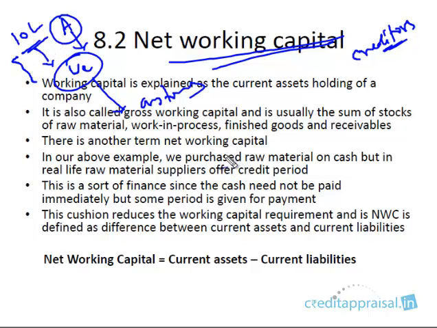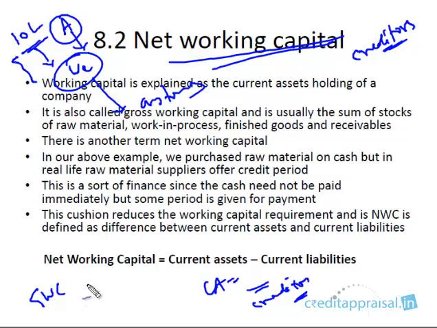When we say that current assets are being financed by a number of sources, one of the sources we can say is the creditors. Though the creditor is not giving us actual cash, by giving us time he's allowing us to invest the 10 lakhs in some other purpose. Had he not given credit, we would have parted with 10 lakhs. But by giving us time, he's allowing us to use the 10 lakhs for some other purpose, and in that sense it is a sort of finance. Please keep that point in mind.